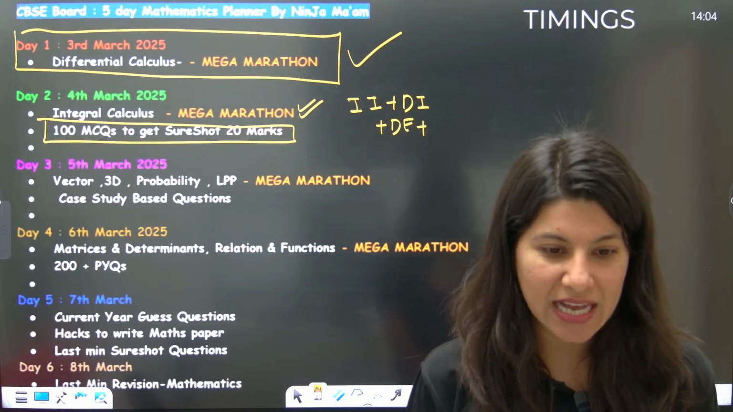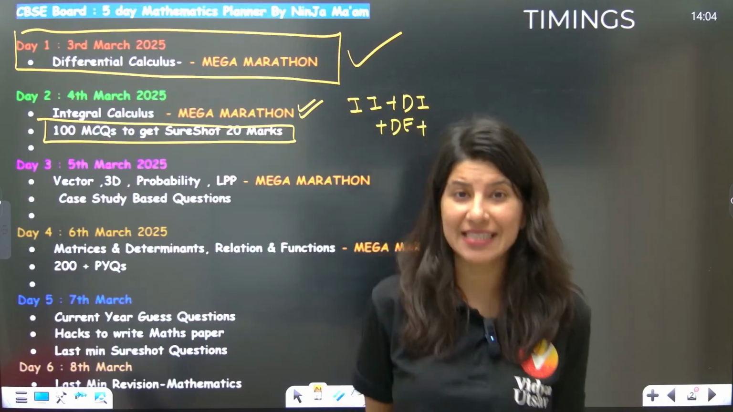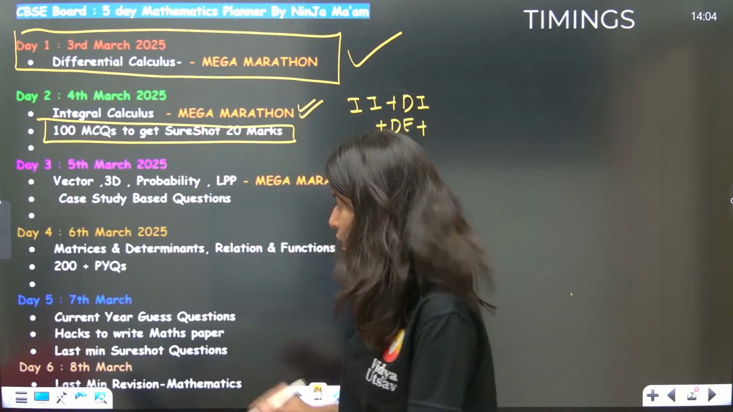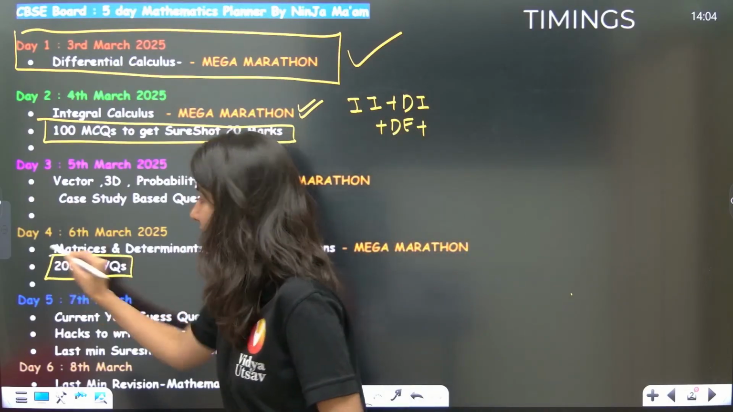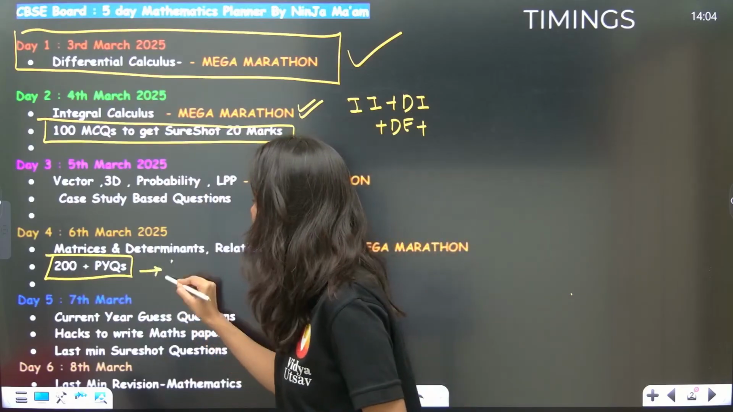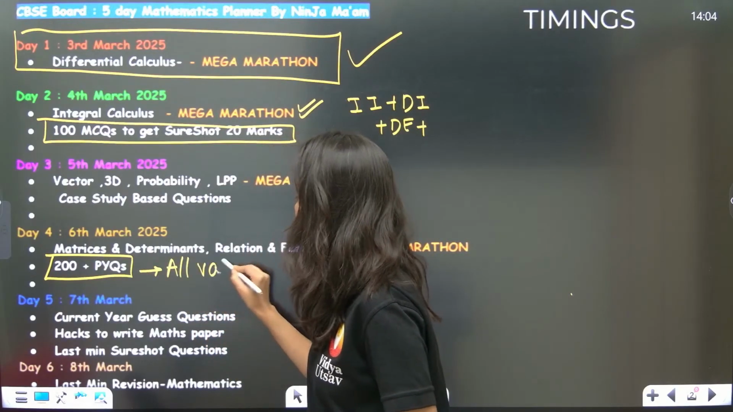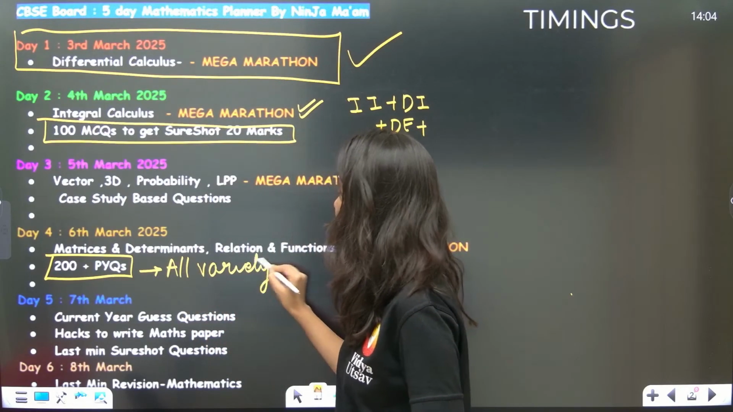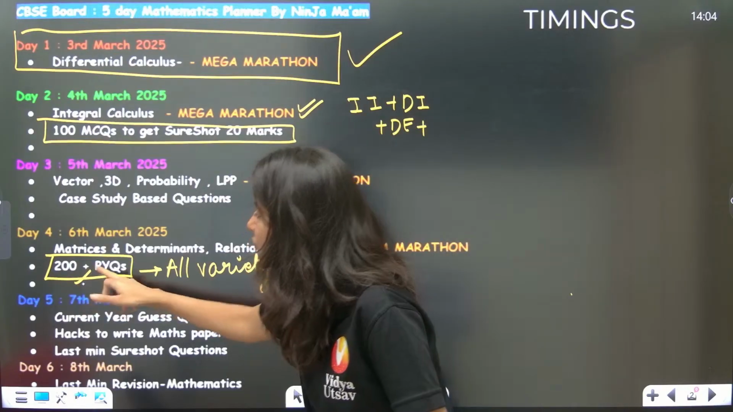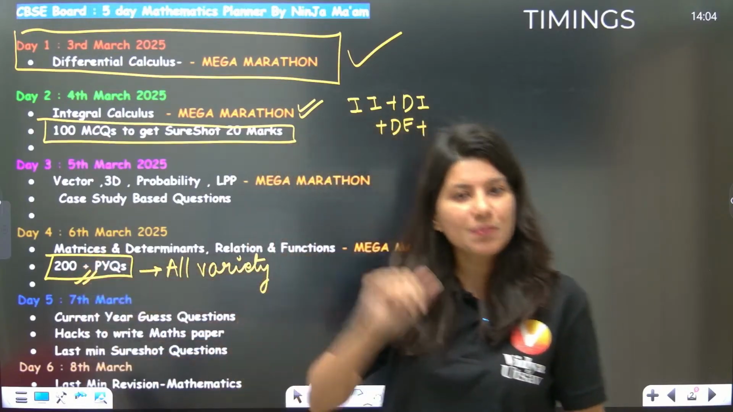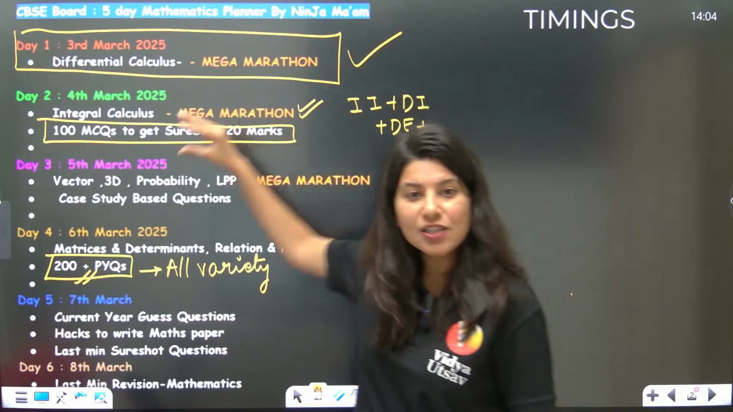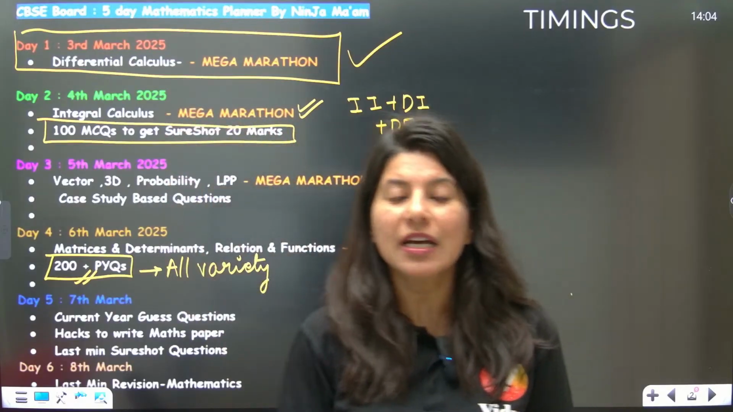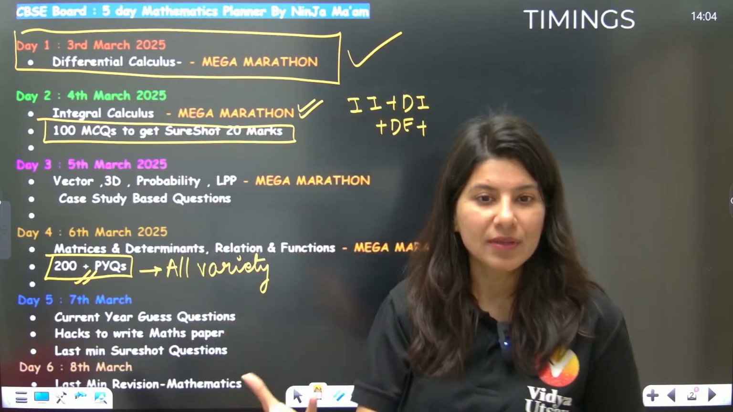I can see Aslam is saying sums with volume of cone and cylinder. Yes, I will be bringing you 200 plus PYQs. It will contain all variety of questions, so do not worry about questions. In the 200 plus PYQs, each and everything will be there. This session is going to be all about conceptual understanding, how to do something.